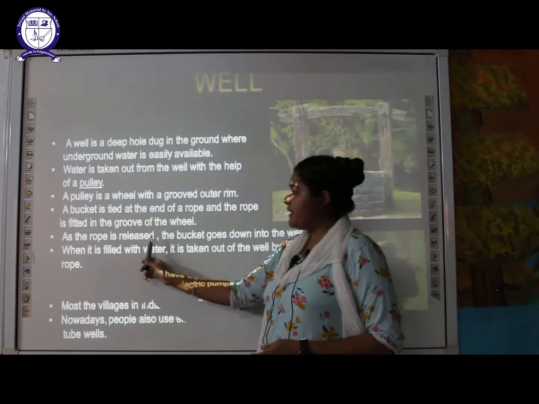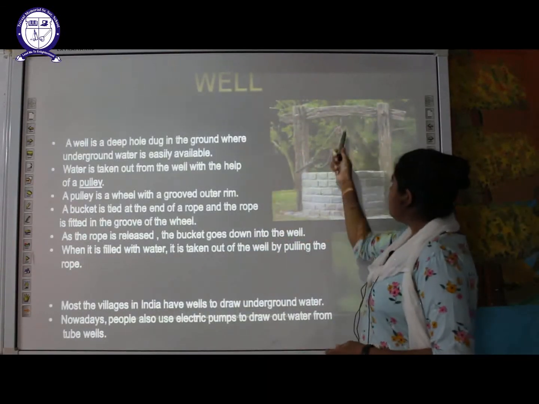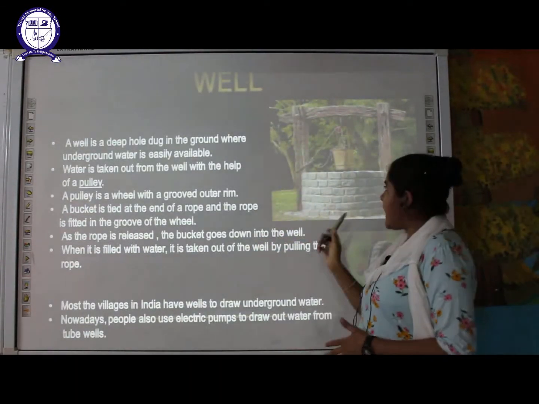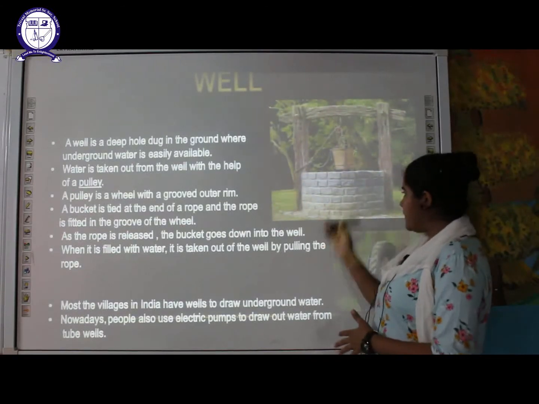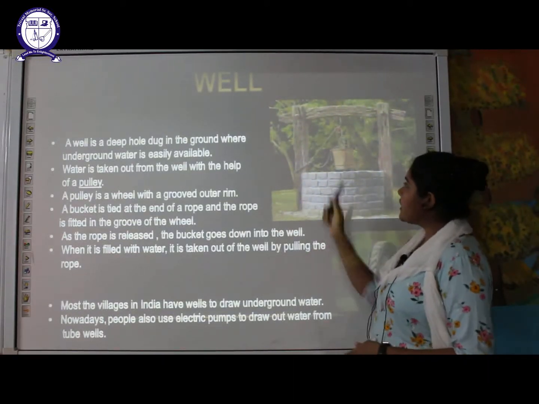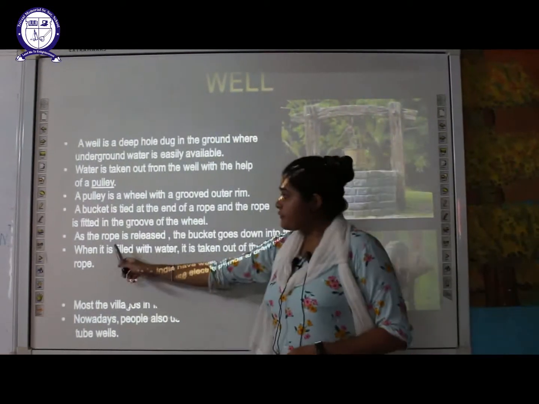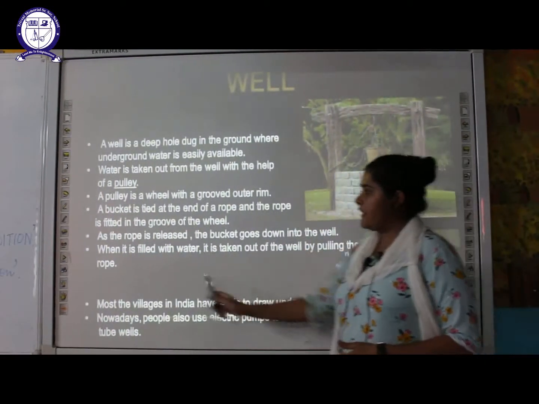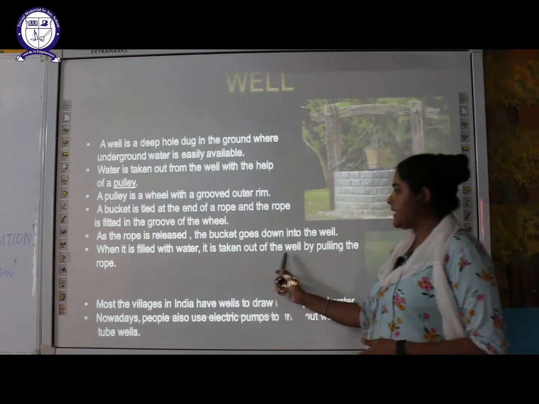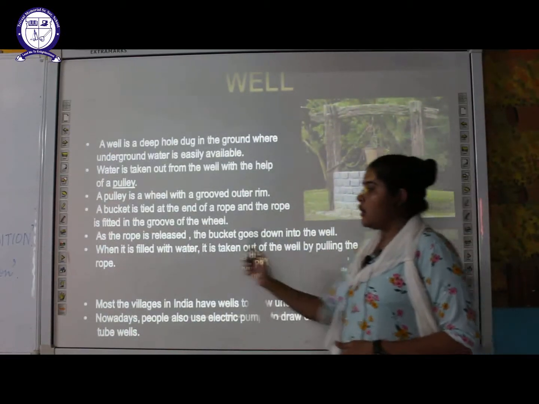When you release the rope, the bucket will go inside the well and be filled with water from the well. Then how can you pull it back? You have to pull that rope again. The bucket goes down into the well, and when it is filled with water, it is taken out of the well by pulling the rope.